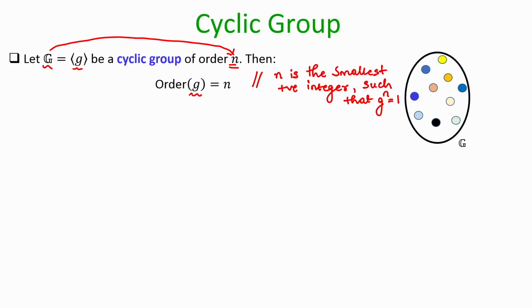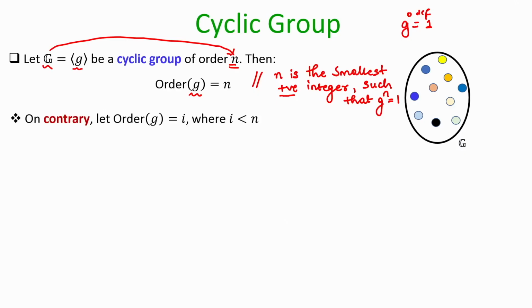So, the order of g being equal to n means g power n is 1 and n is the smallest such positive integer. By the way, in the definition of order of an element, why am I focusing on positive integers? Because if I do not put a restriction to positive integers, then trivially g power 0 is always defined to be the identity element. That is why I am interested in the smallest positive power for which g power n will be 1.